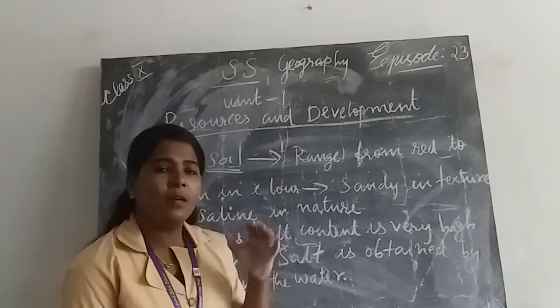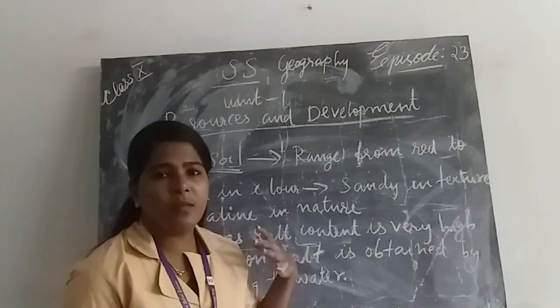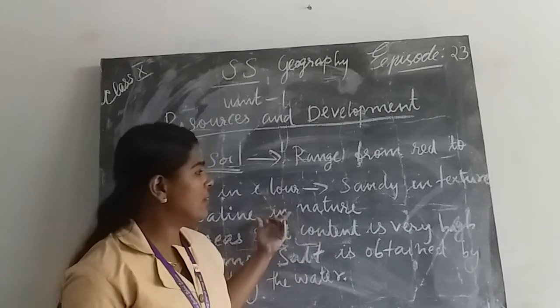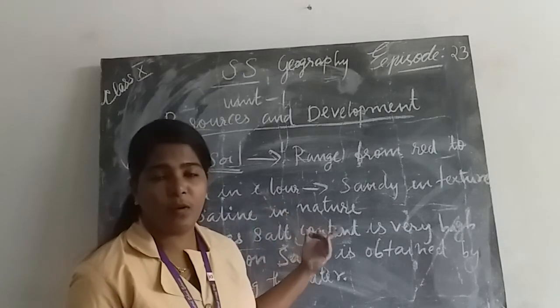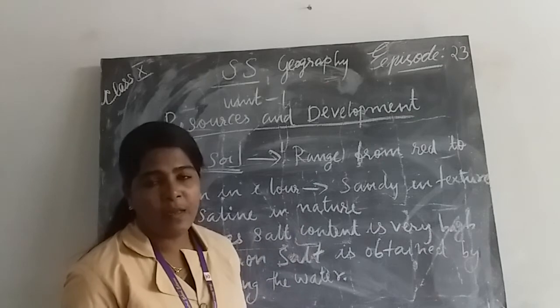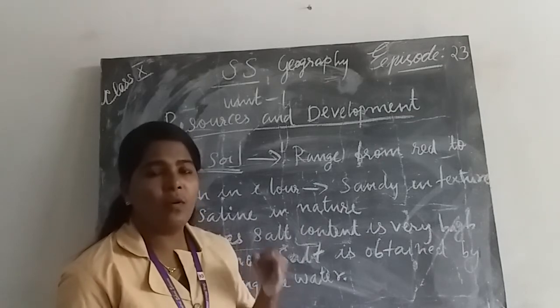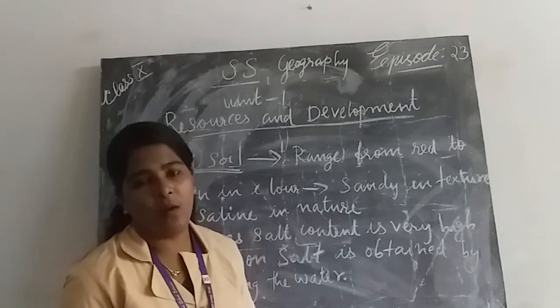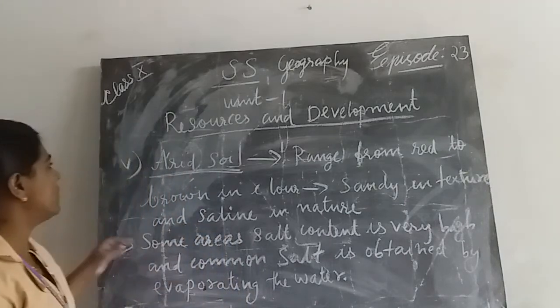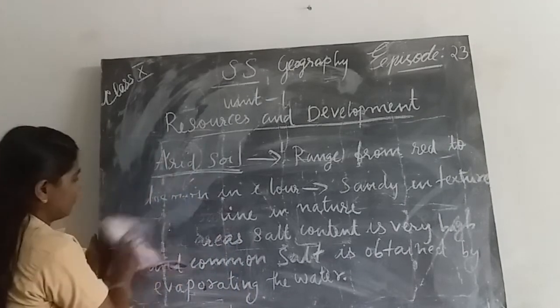Okay, what is the reason for less humus in this area? There are various factors: first, it is a dry area, then high temperature. So the humus is very low. Okay, those are the special features of arid soil.